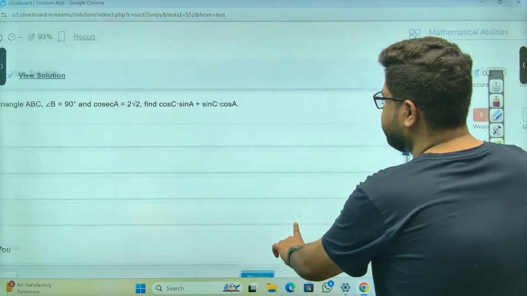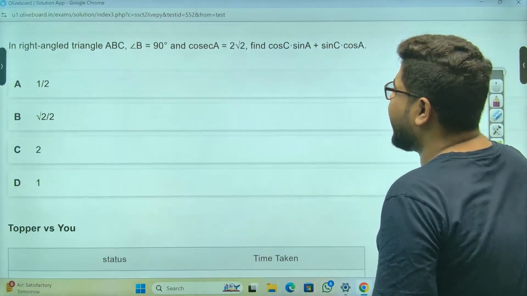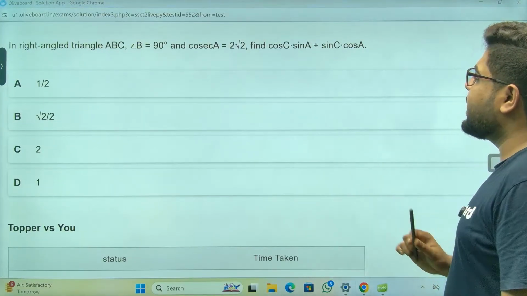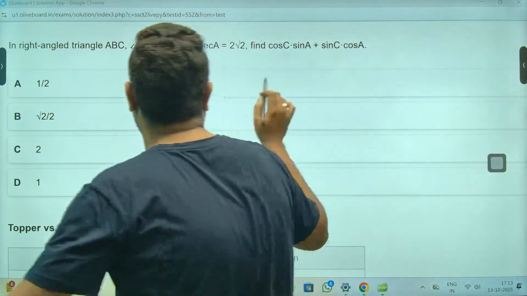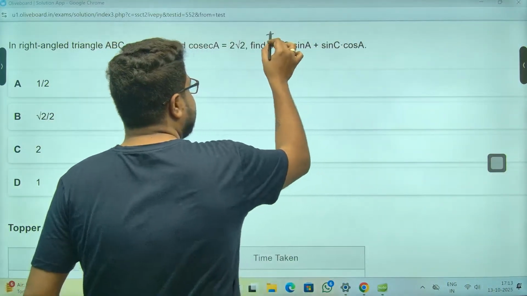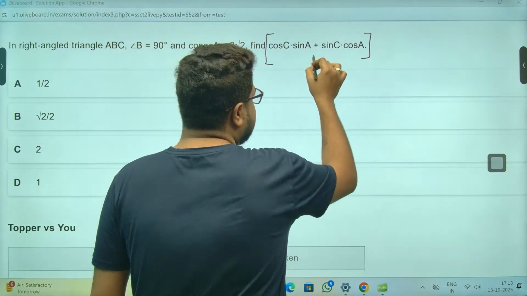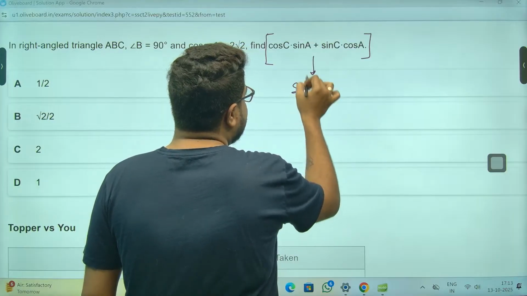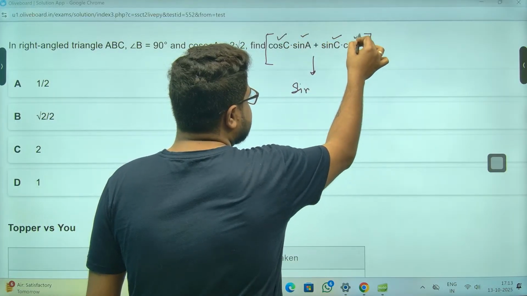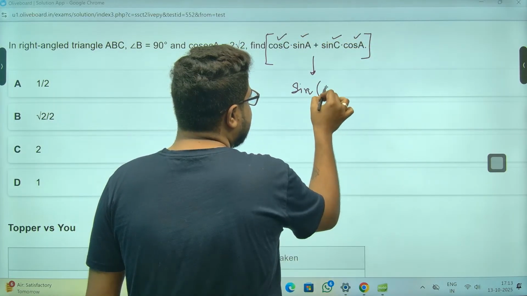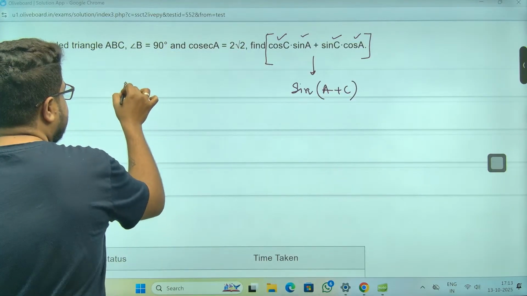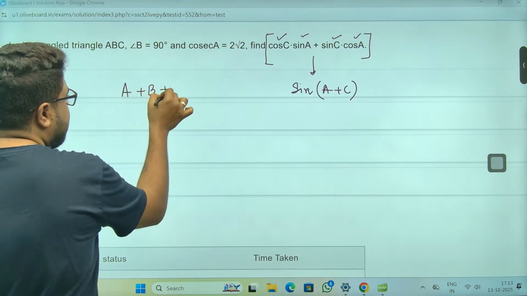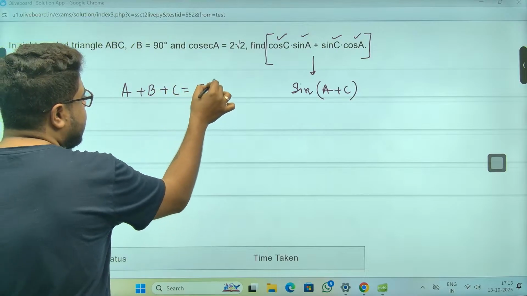What is this, sir? Right angle triangle, angle B is this. So this is just one line, sir. Again, there are multiple ways. The first thing that I saw: sine A cos B plus cos A sine B, so sine of A plus B. In any triangle, the sum of all 3 angles is 180 degrees.